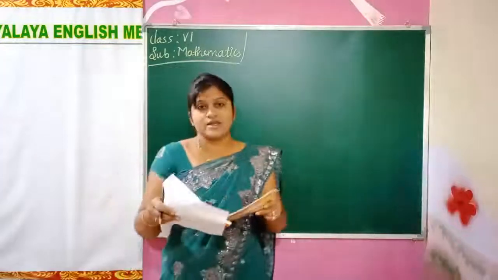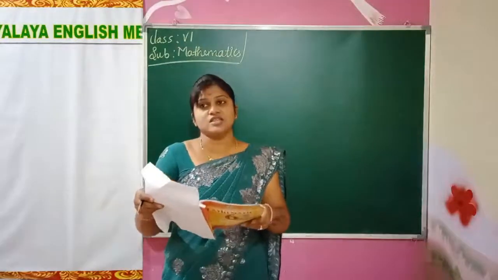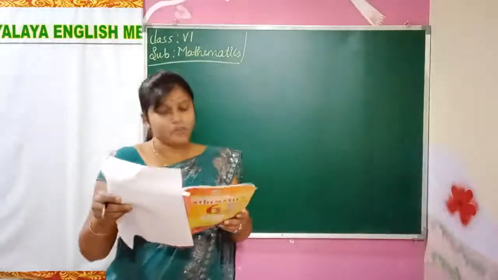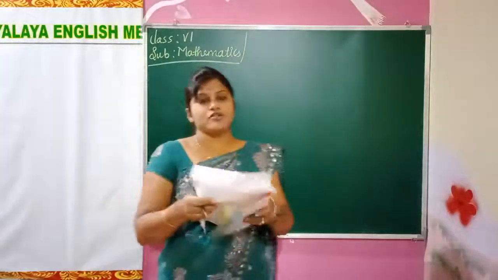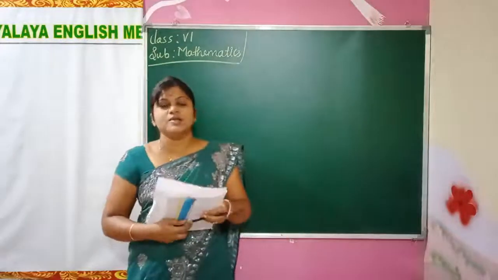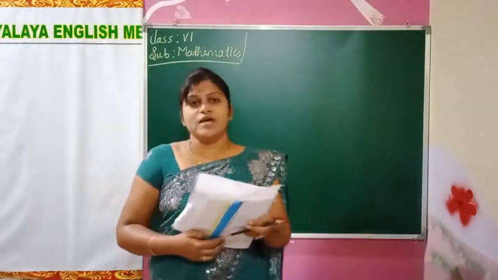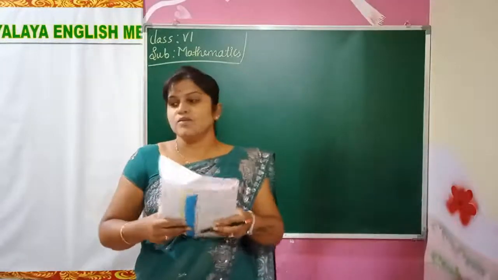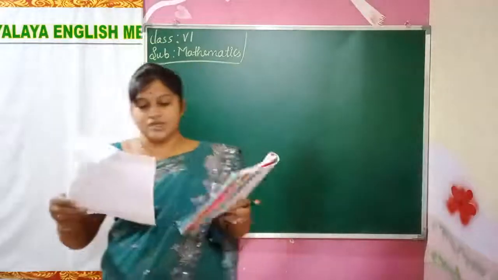Now we'll move on to our exercise. We did the first, second and third exercise. Third problem, fourth problem also we completed. Fifth also we completed. Which is the fifth problem? The difference between the highest number and the lowest number. We completed that. Now we'll move on to the next problem, children.